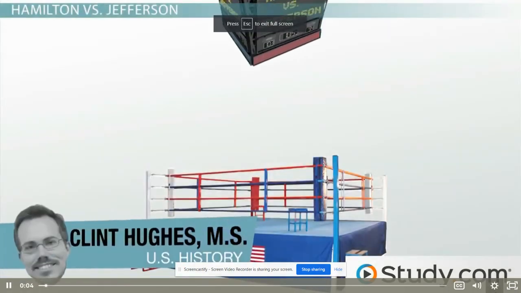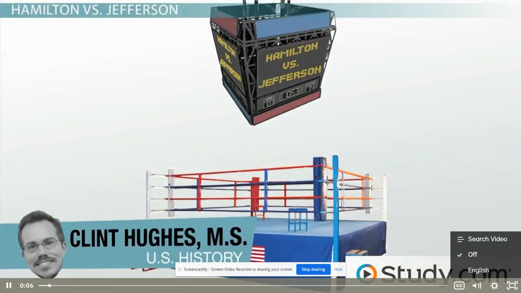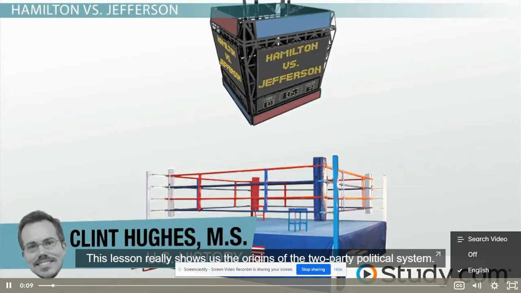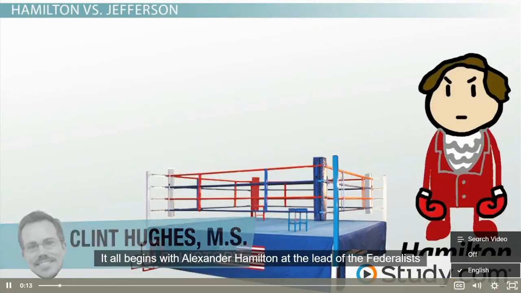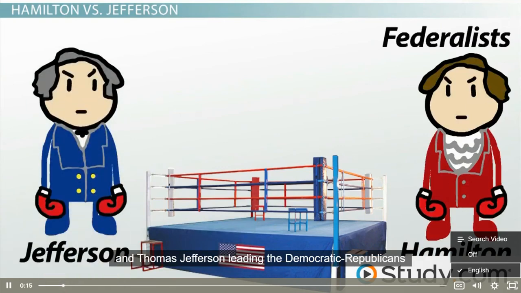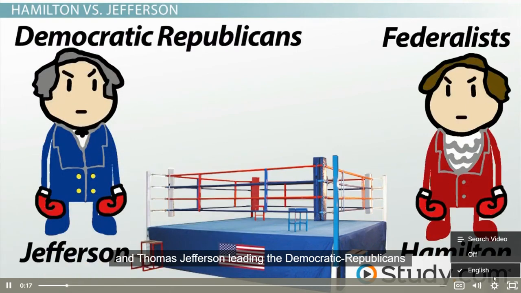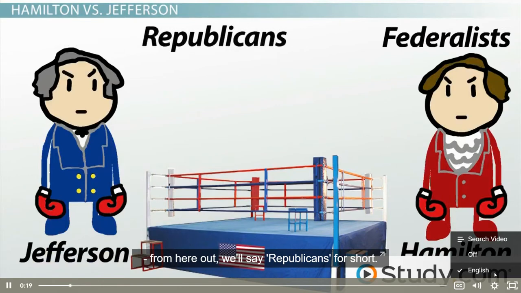Hamilton and the Federalists versus Jefferson and the Republicans. This lesson really shows us the origins of the two-party political system. It all begins with Alexander Hamilton at the lead of the Federalists and Thomas Jefferson leading the Democratic Republicans. From here out, we'll say Republicans for short.